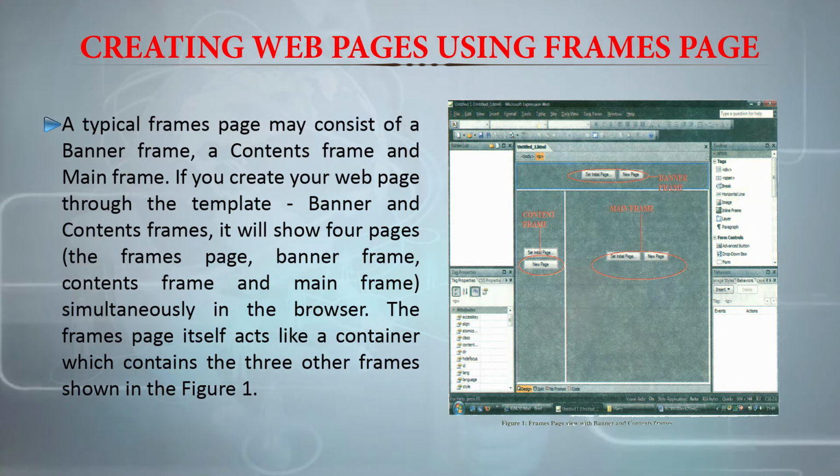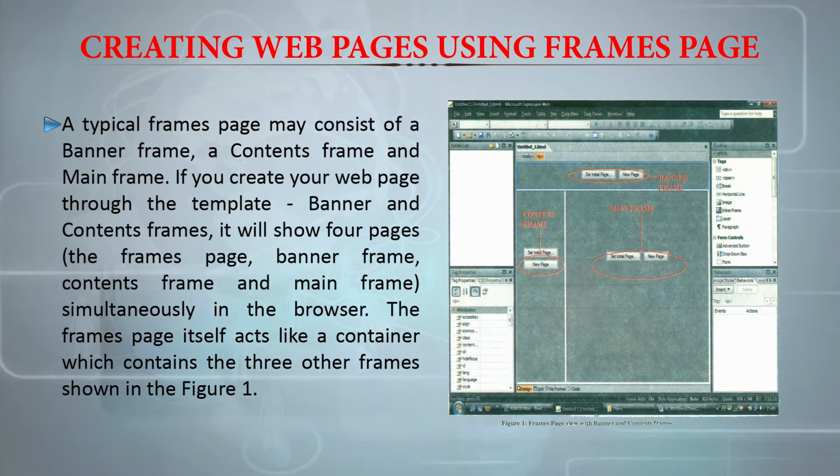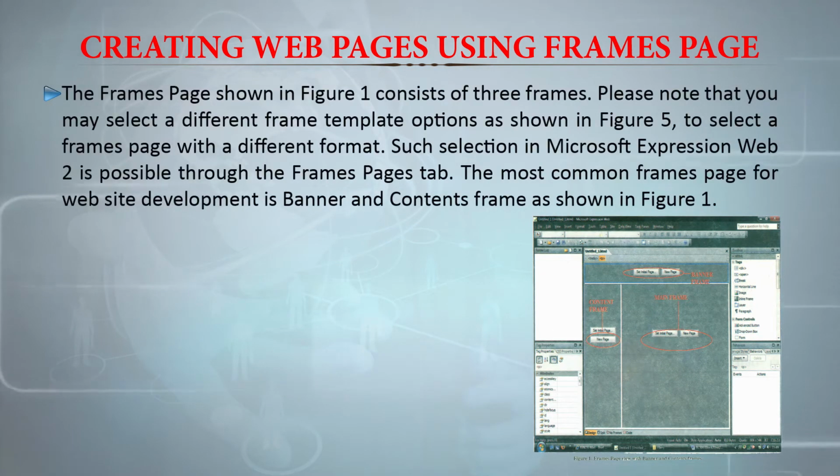The frames page itself acts like a container which contains the 3 other frames, as you can see them in the figure. The frames page shown in the image consists of 3 frames, and you have to note that you may select different frame template options as shown in the images here.